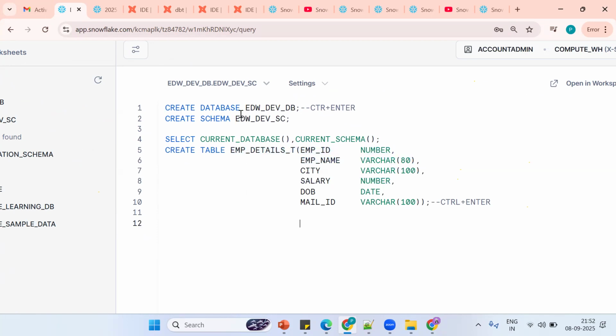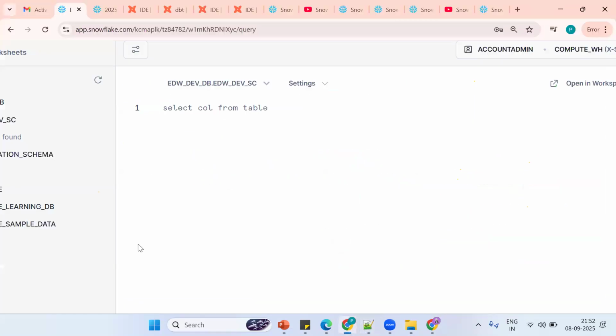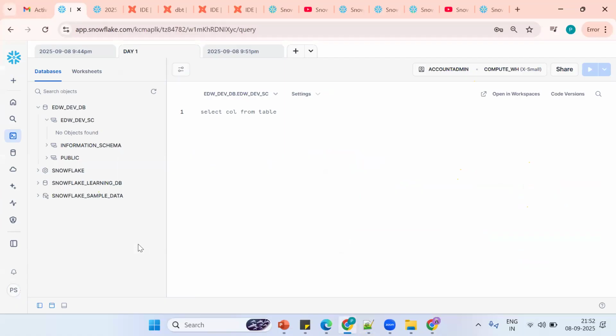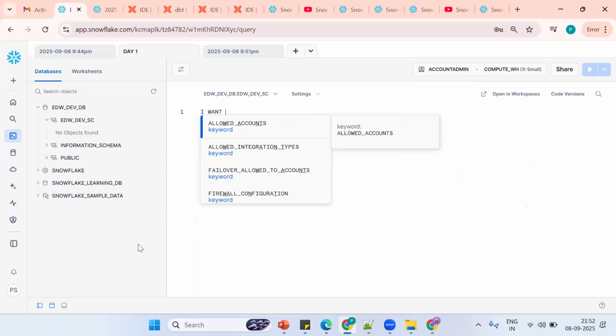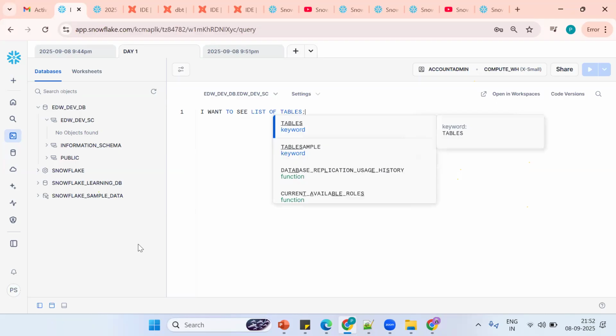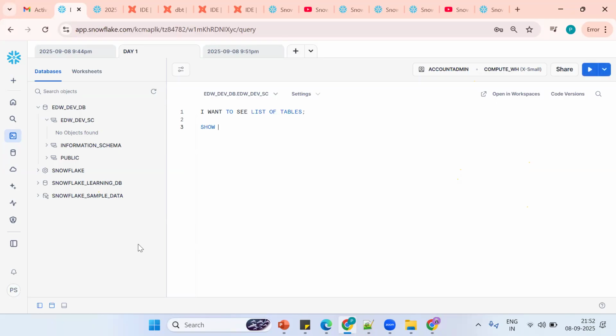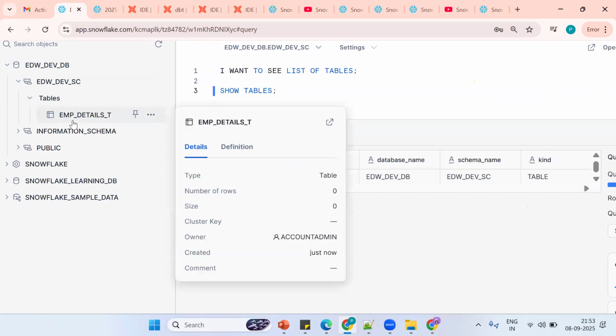Okay, same thing. These are commands, so you should be familiar. Suppose I use Control X, Control V. Now what happened? I forgot my table name. Now I want the list of tables. How to see the list of tables? SHOW TABLES, Control Enter. See, SHOW TABLES. If you refresh now, the object will be visible here.